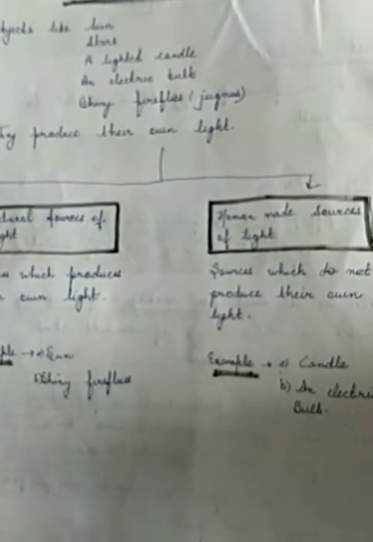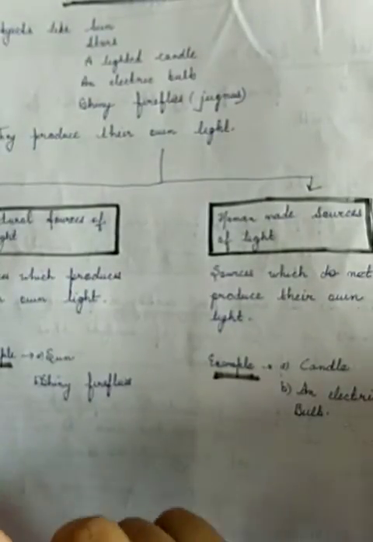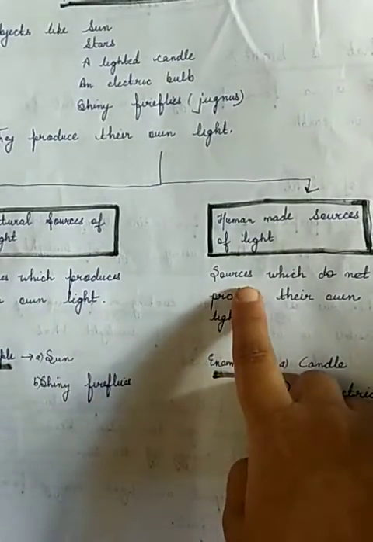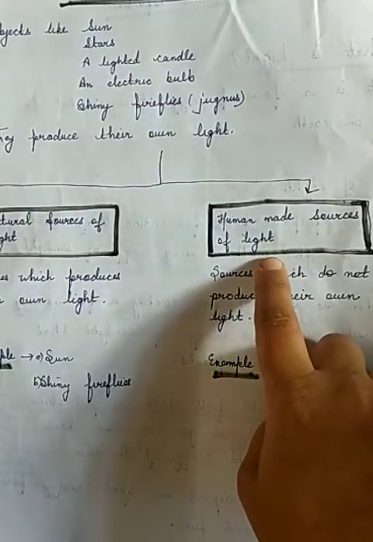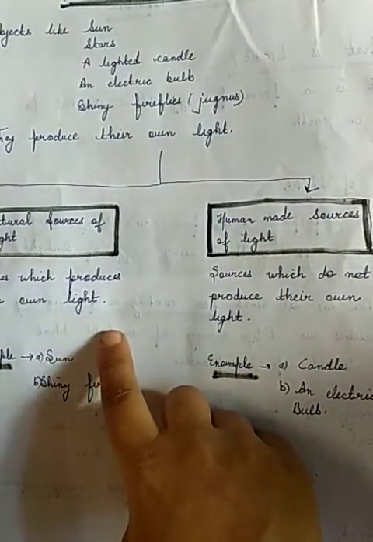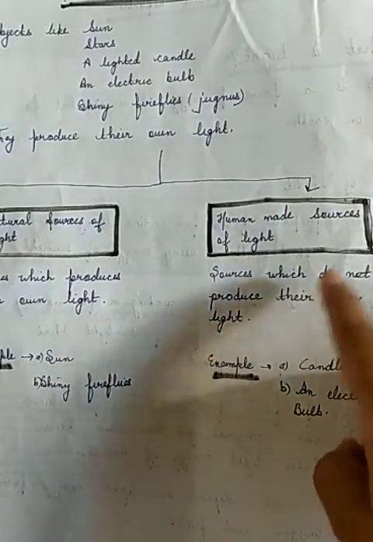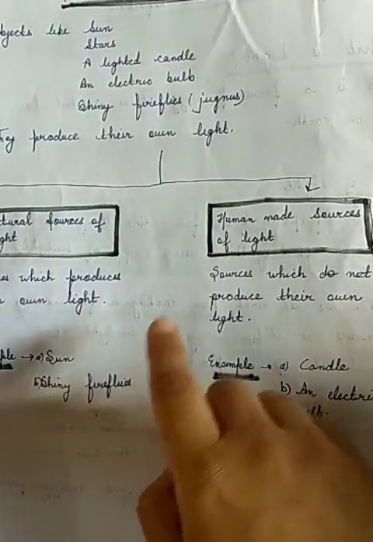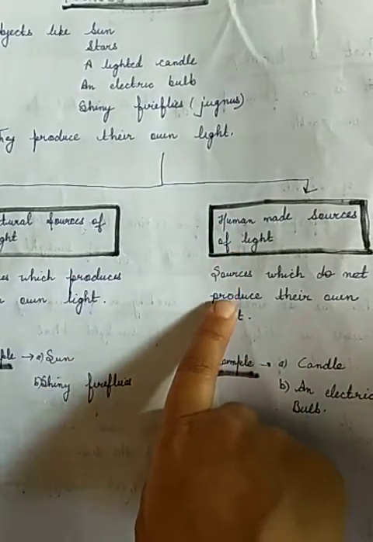What are natural sources of light? Natural sources of light are those which produce their own light. So the sources of light which can produce their own light are known as natural sources of light. And sources which do not produce their own light are known as human made sources of light. Examples of natural sources are the sun and shiny fireflies. Examples of human made sources are candle and electric bulb. So the sources of light are classified into two parts, natural sources and human made sources.